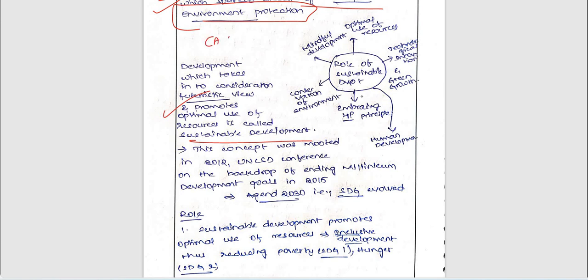Our strategy is CA introduction plus static. Please keep that in your minds. So first start with the CA introduction, then add static. So many aspirants are forgetting this static part. So we need to give at least 2 to 3 sentences regarding the background of the topic, right? Next, the role of sustainable development he has included in a flowchart. Very good.